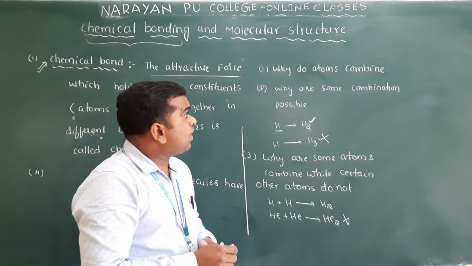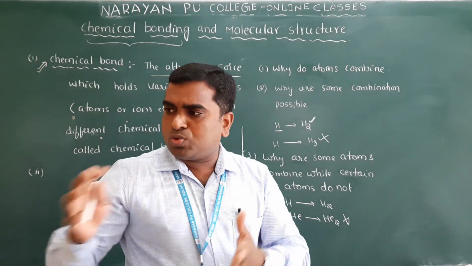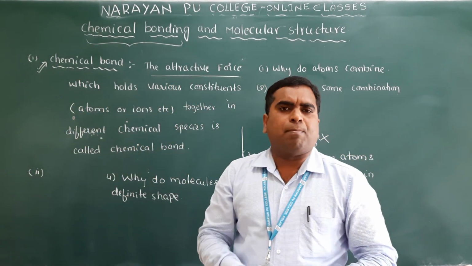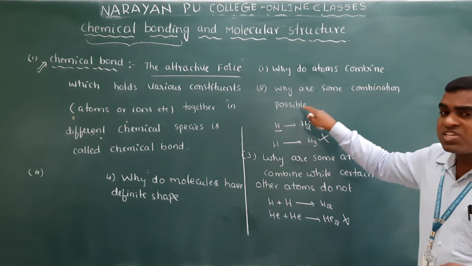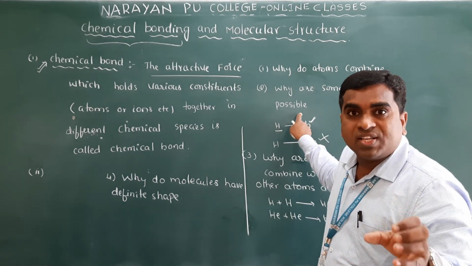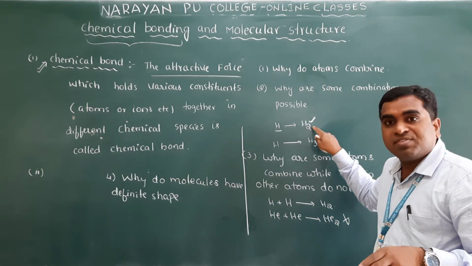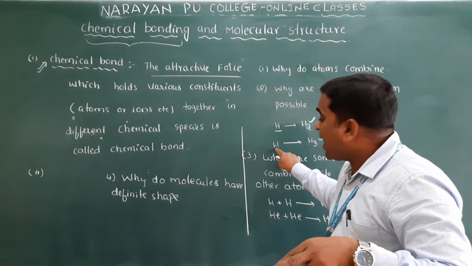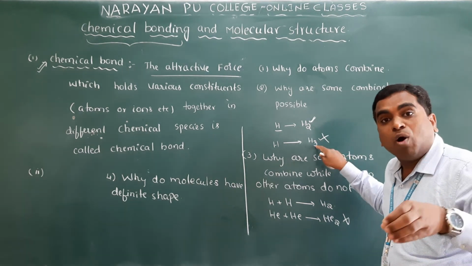So what I want to tell here: first, why should atoms combine to give a molecule? Second, some combinations only are possible, but not all. What is the reason for that? Two hydrogen atoms combine and give the H2 molecule, but three hydrogen atoms won't give an H3 molecule.